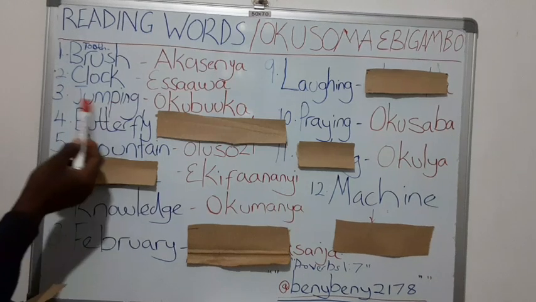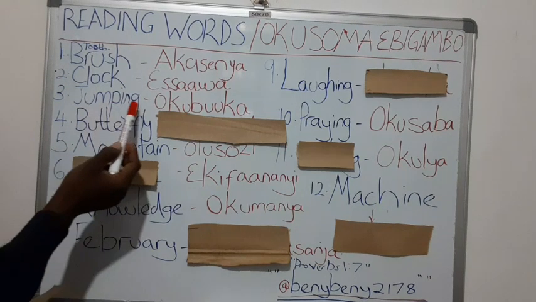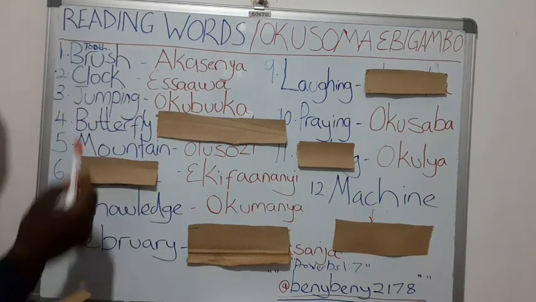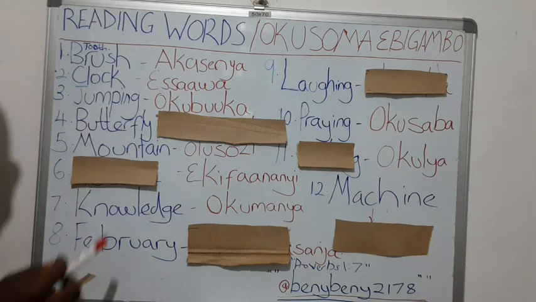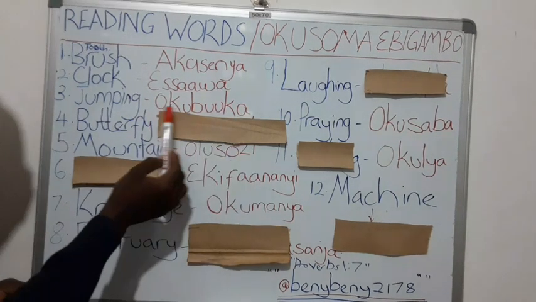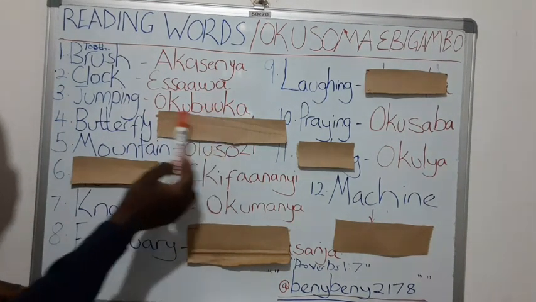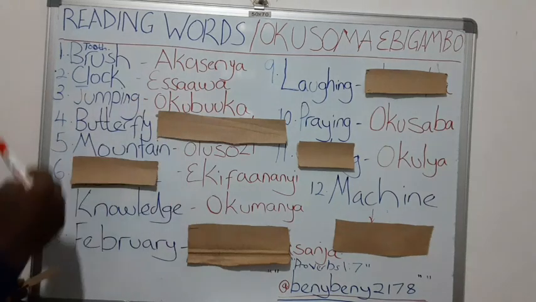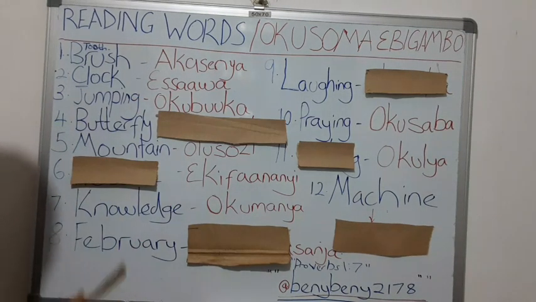Okay, can you read for me this? Jumping. Super. So jumping in Luganda is okubuuka. Okubuuka, because of the double vowel, okubuuka. Jumping is okubuuka. Let's go to the next word.